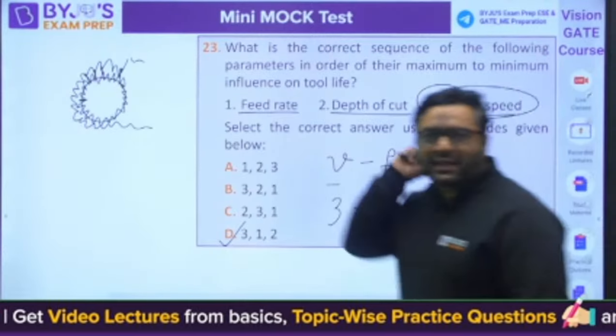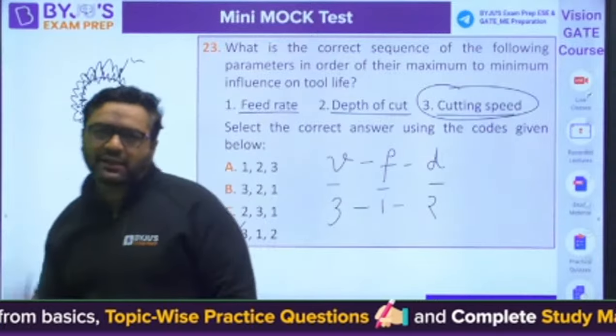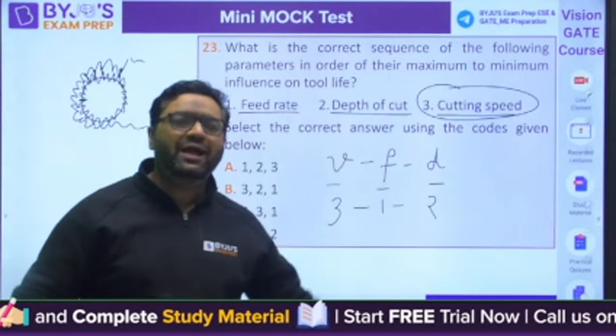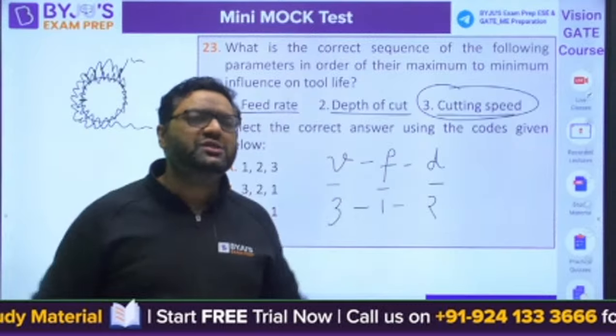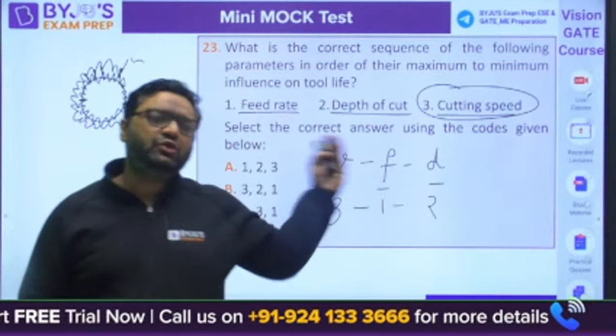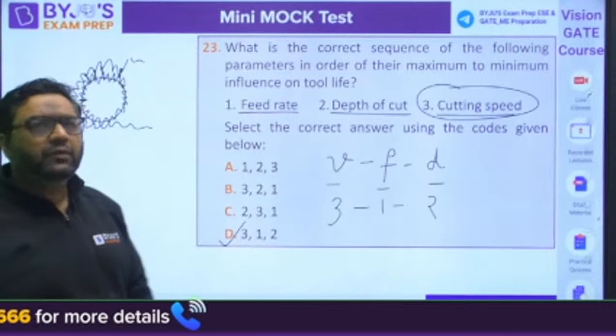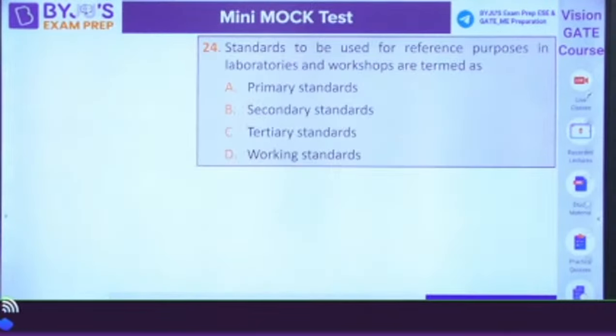So guys, today I have kept fewer numericals. The reason is HPCL is asking fewer numericals. As tomorrow is the exam, today I have taken the level of questions same as that of HPCL. Previous to that, I was keeping it slightly higher. Okay. Is it clear? Moving to the next question, question number 24.